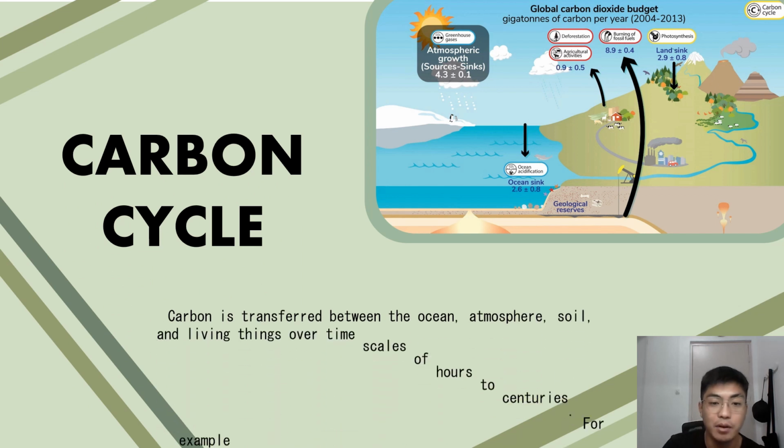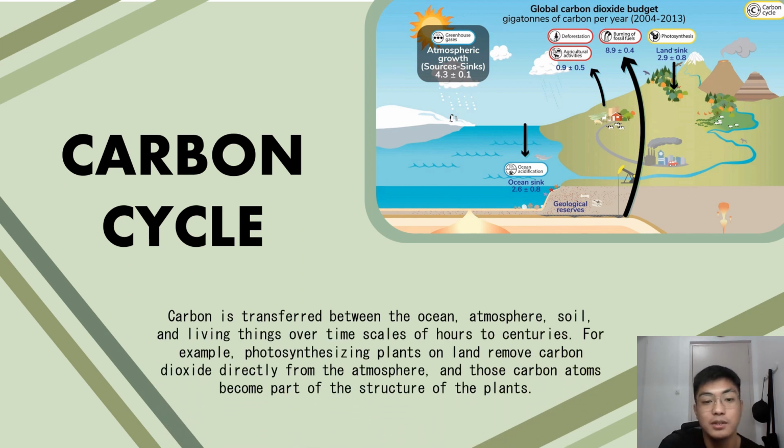So, carbon is transferred between the ocean, atmosphere, soil, and living things over time scales of hours to centuries. For example, photosynthesizing plants on land remove carbon dioxide directly from the atmosphere, and those carbon atoms become part of the structure of the plants.